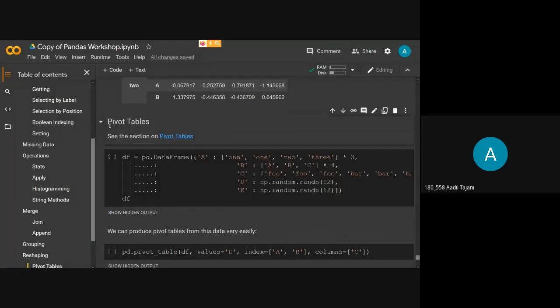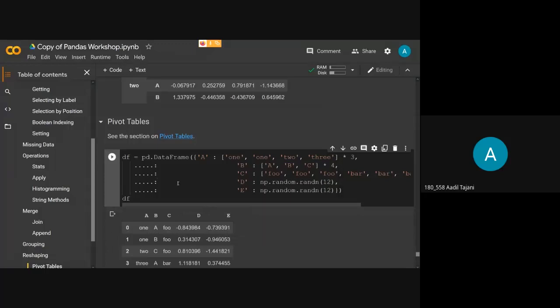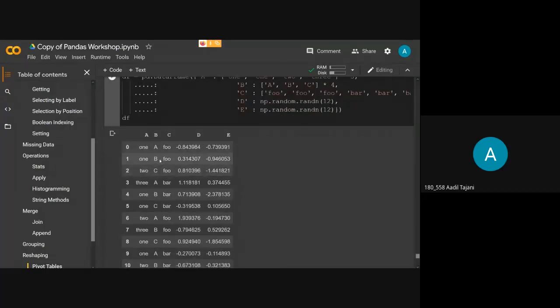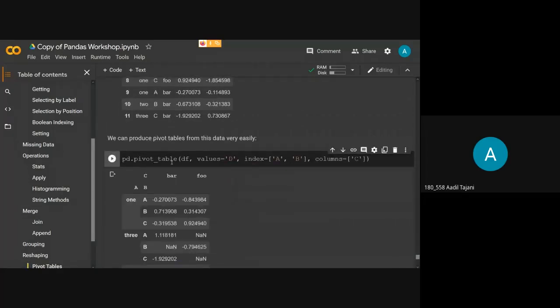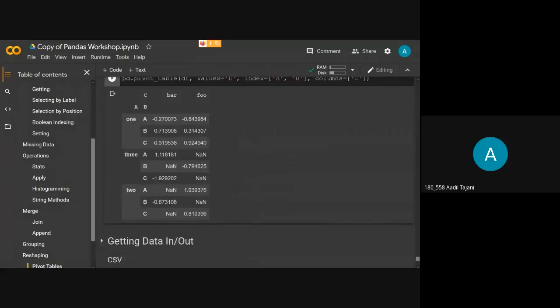Pivoting. First I'll just create a data frame, as you can see. Now I have this data frame. I want to represent this data frame in a different manner. I don't want to see it in this way. I want to create a different table which uses these different values to represent different things. So I will use pd.pivot_table. I will pass my data frame, and in that you can mention the parameters as you like.